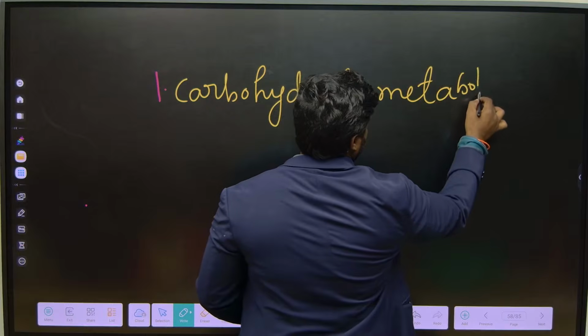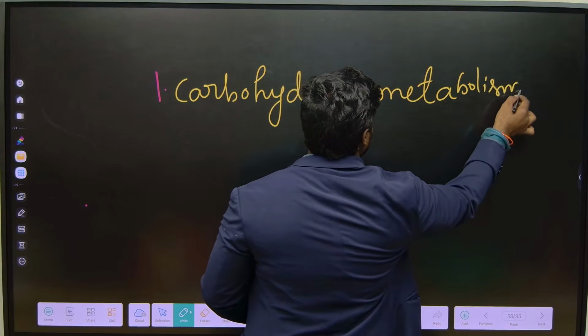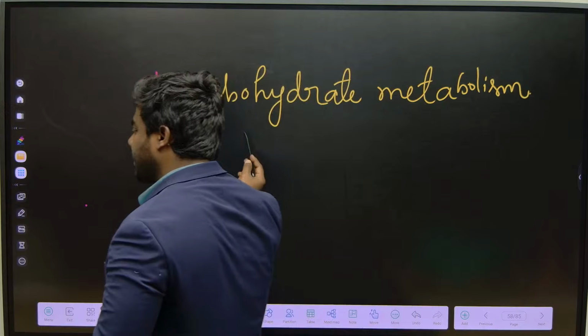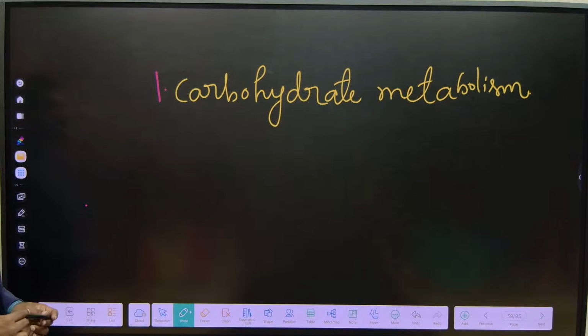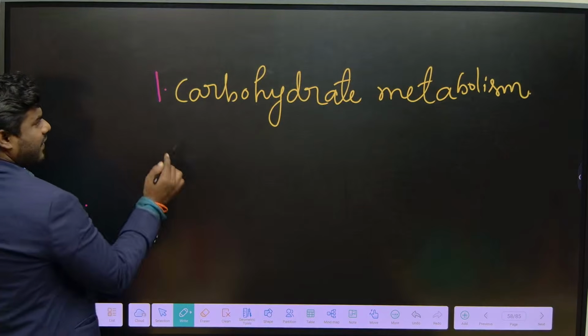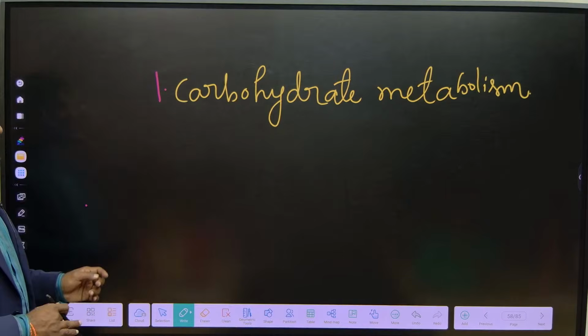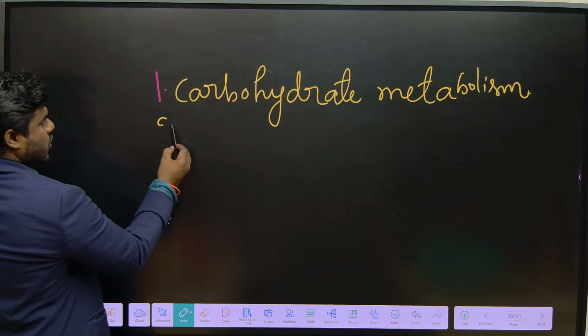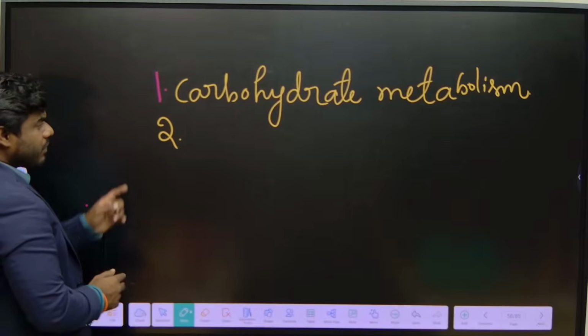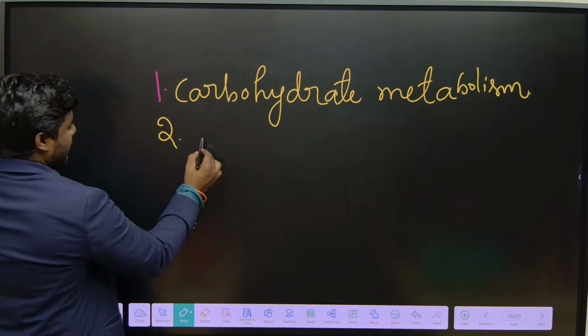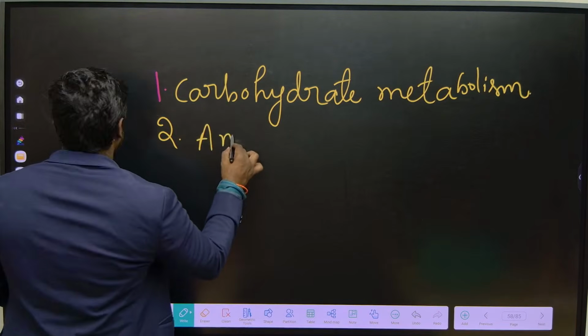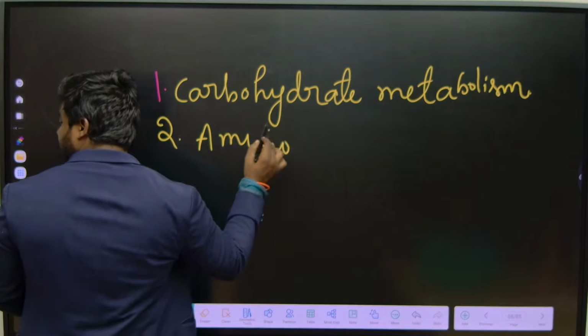In that, number one is the complete carbohydrate metabolism. A to Z we have to read in the carbohydrate metabolism, okay. Starting from glycolysis, glycogenesis, glycogenolysis, gluconeogenesis, we'll see that. Then after the carbohydrate metabolism, the must-read topic is amino acids.